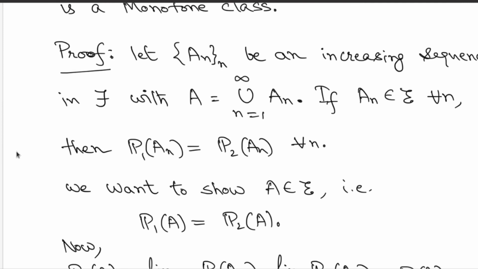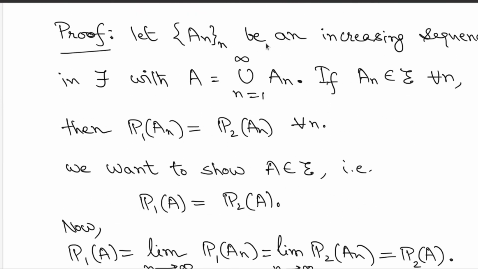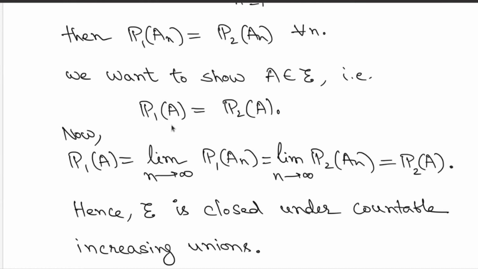To show this, all you have to verify is that this collection script E is closed under countable increasing unions and countable decreasing intersections. How do you show this? So let's check the first condition. Take an increasing sequence A_n with A being the union. Then if the A_n are already in this collection, you would like to show that the union is in the collection script E. Now you observe that if the A_n are already in this collection, then the probabilities of A_n according to P1 and P2 must match. We want to show that the probability of A, the union, must match under P1 and P2. To show this, you apply continuity from below.